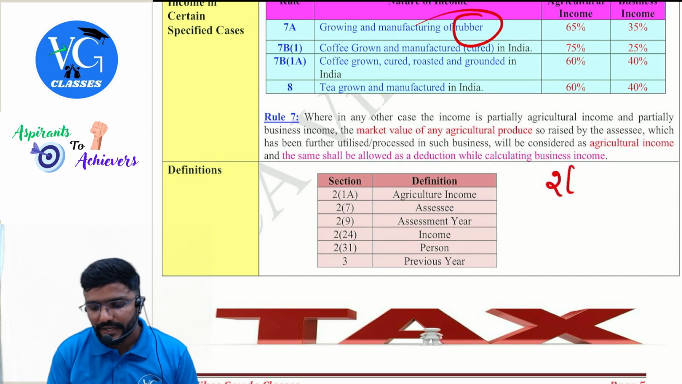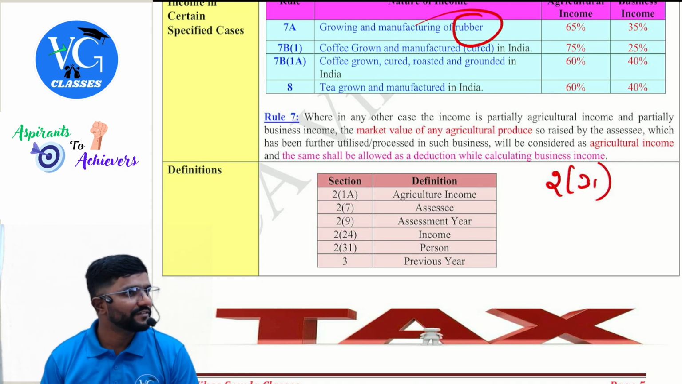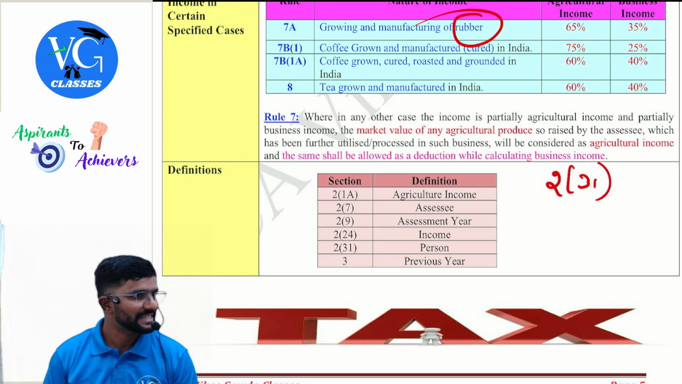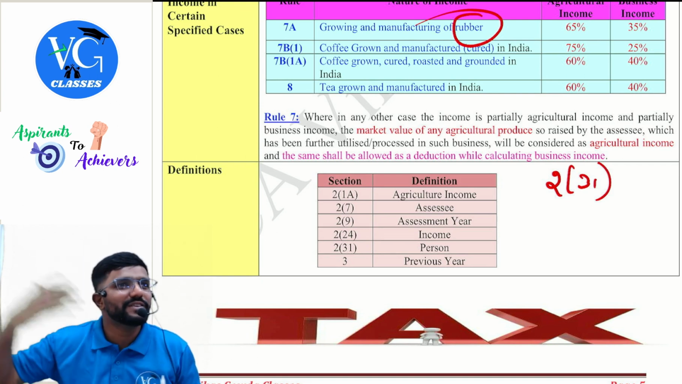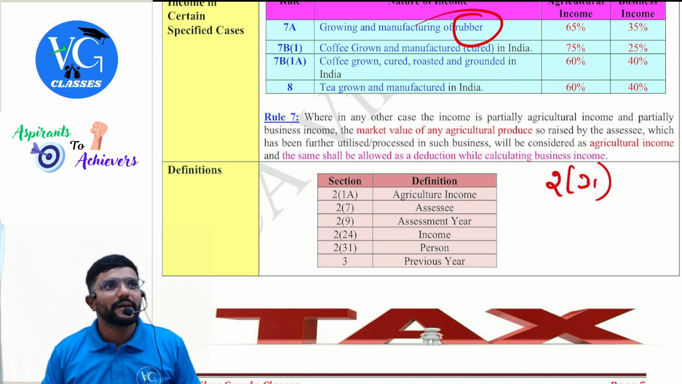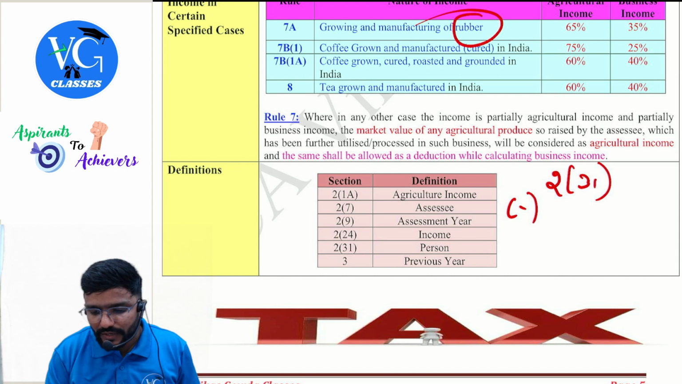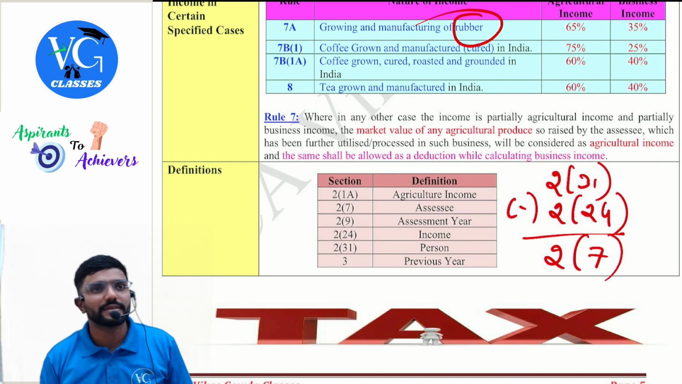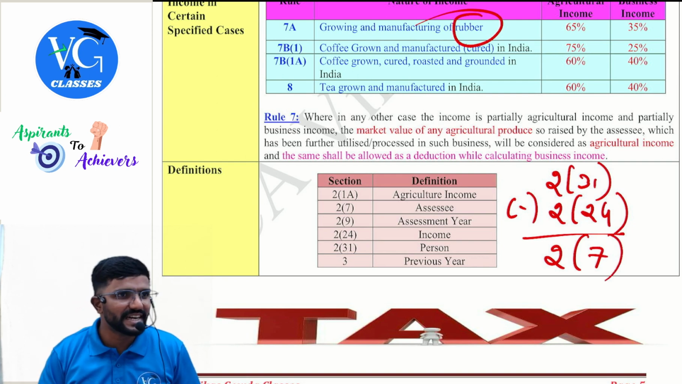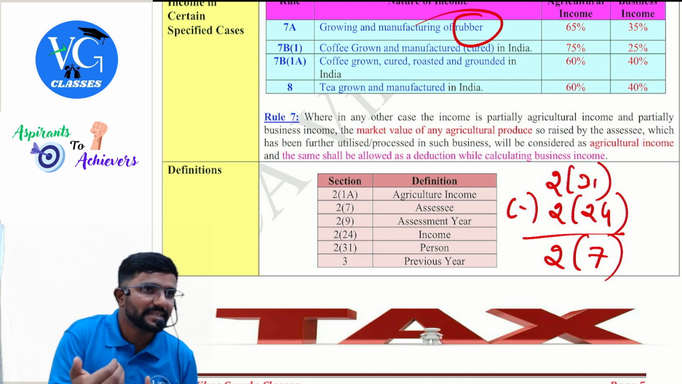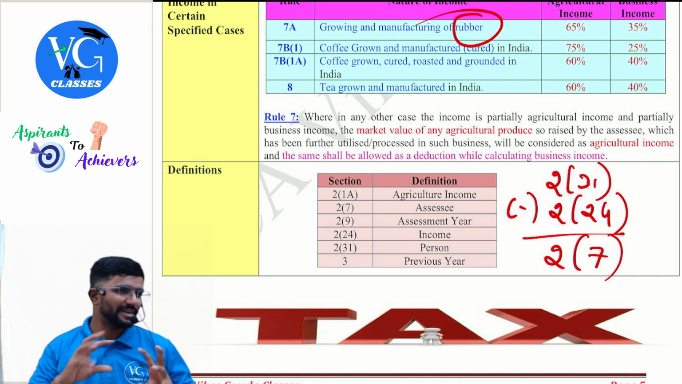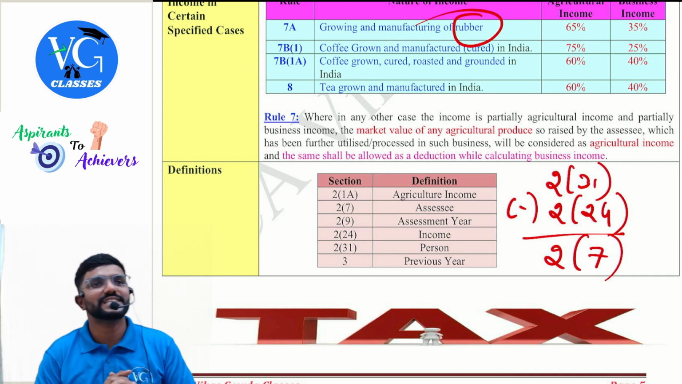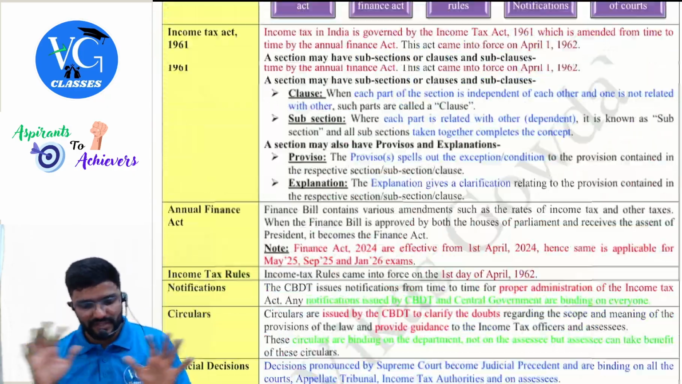Guys, see, 2(31) defines person. When a person has income and pays tax, which is like a reduction for him because money will go out, an outflow. So when he has an income, he will pay tax. So let me reduce 2(24). He has to pay tax. When he pays tax, what is he called? Assessee. He is called an assessee, correct? On his income, when he pays tax, what is he called? Assessee. So I have just given a shortcut: 31 minus 24 is equal to 7. Is that clear? Yes.